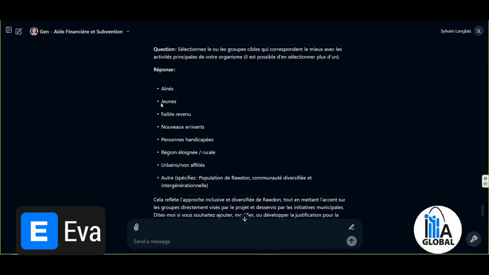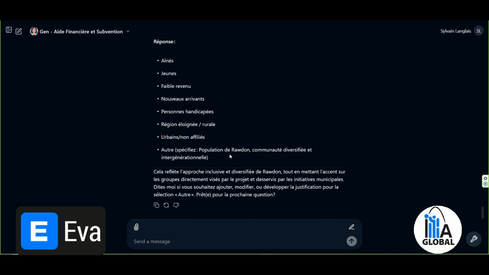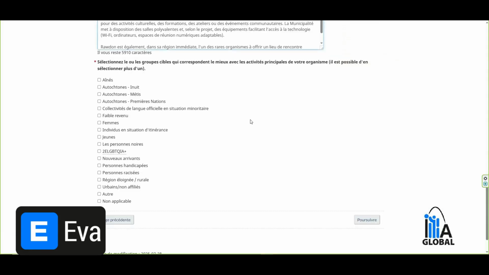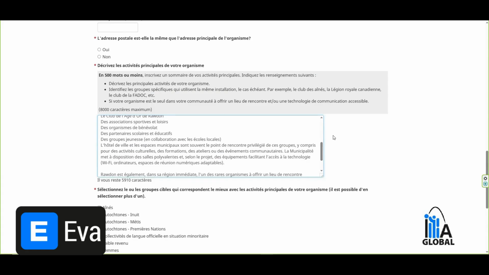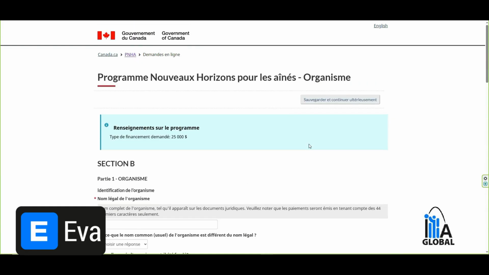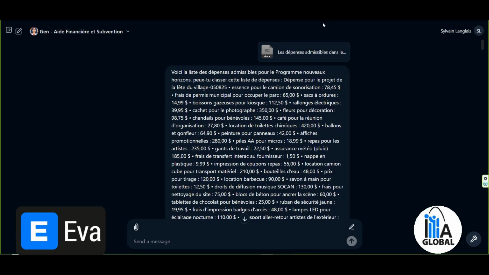So seniors, youth, low-income individuals, newcomers, people with disabilities, remote regions. And this reflects Rawdon's inclusive and diverse approach while emphasizing its focus. So this was to show you how we can use tools to fill out forms or submit applications. We could have had a PDF application that we attached, and it would have filled out all the questions in the form one by one.